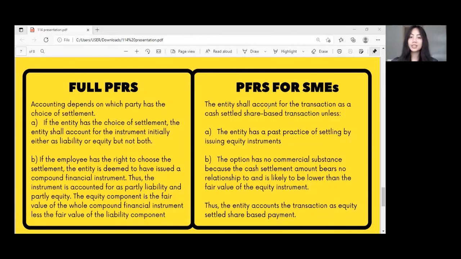On the other hand, under the PFRS for SMEs, the entity shall account for the transaction as a cash-settled share-based transaction unless the entity has a past practice of settling by issuing equity instruments, or the option has no commercial substance because the cash settlement amount bears no relationship to, and is likely to be lower than, the fair value of the equity instrument. Thus, the entity accounts for the transaction as an equity-settled share-based transaction.